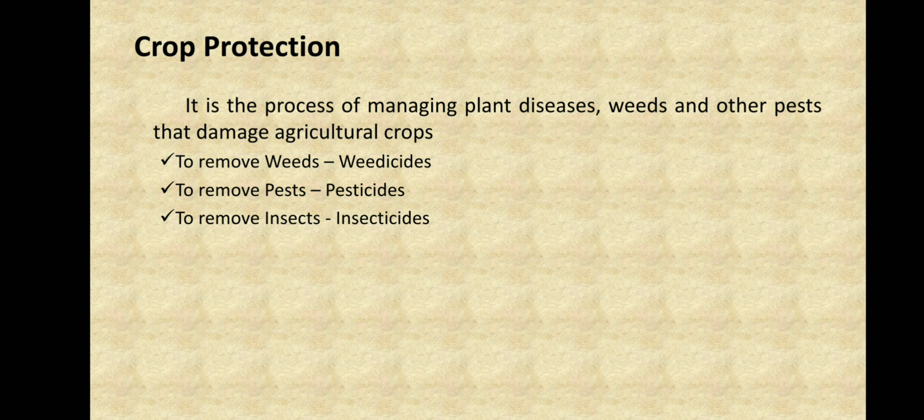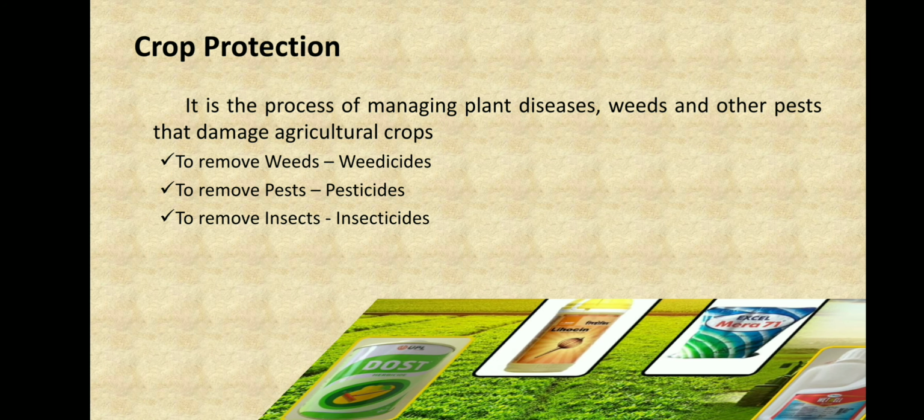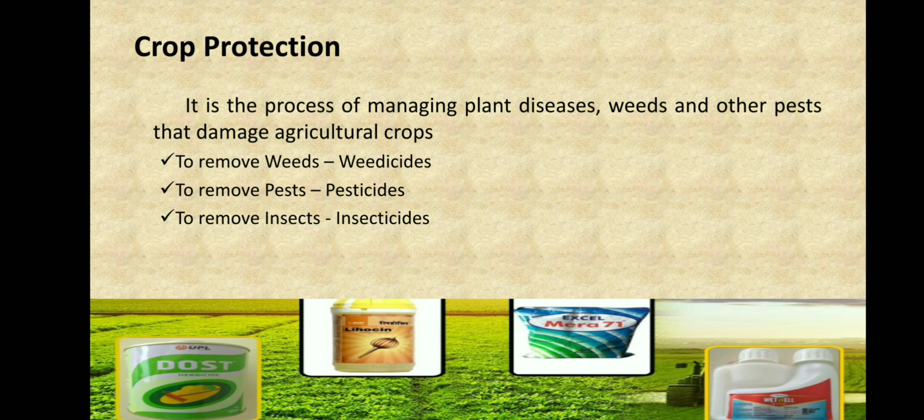In the last process we learned what weeding is, right? To remove these weeds, we have the weedicides, which are the chemicals we have seen before. And to remove pests, we have the pesticides, the chemicals. And to remove insects, we have the insecticides. So these are the chemicals which are used to remove these things.